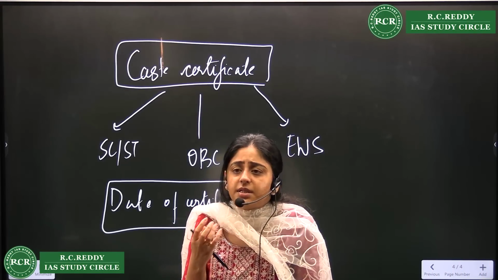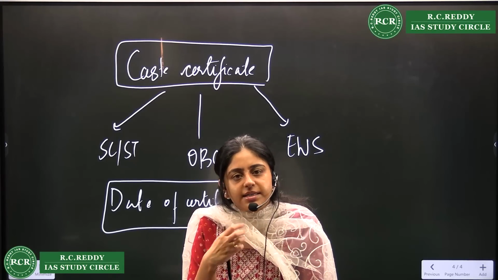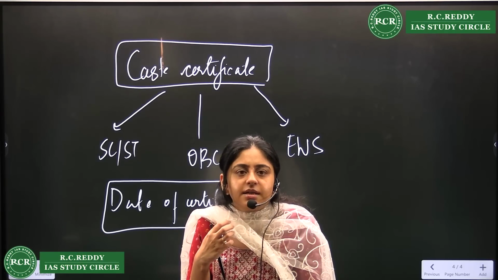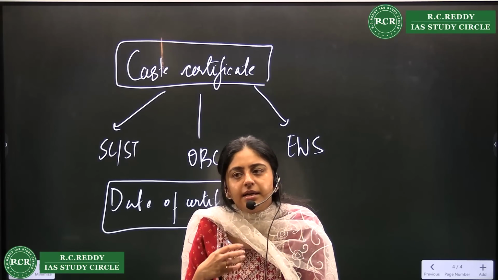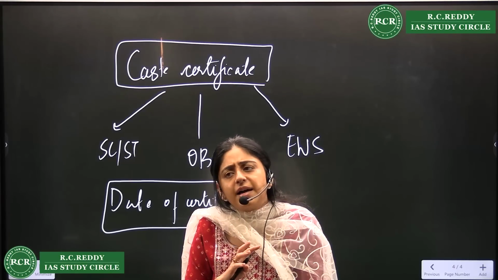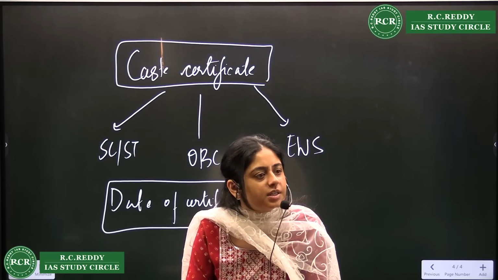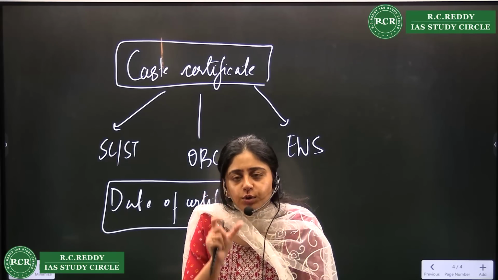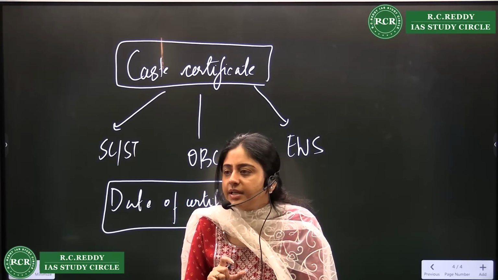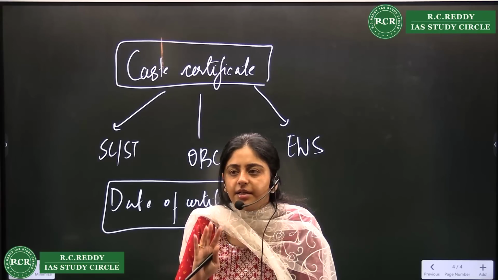They don't ask. For example, there is a person A who has a caste certificate dated 11th February, and it expires on say 13th February. Doesn't matter. In fact, in mains also they will not ask, because while you were giving the exam you were eligible for it. So the date has to be within the closing date. Are we clear? It should not expire before it. Are we clear about the dates?